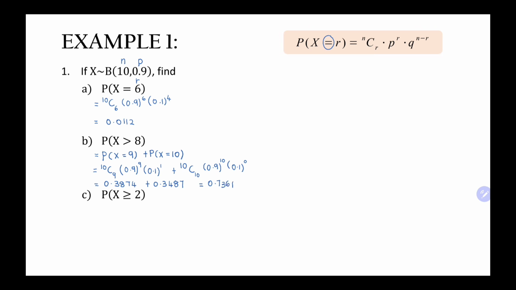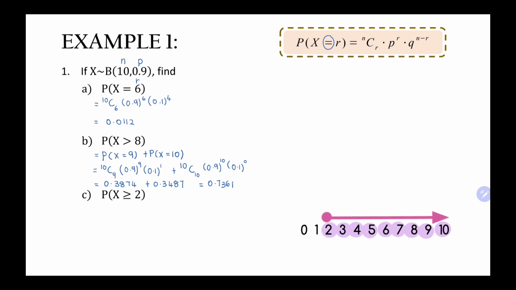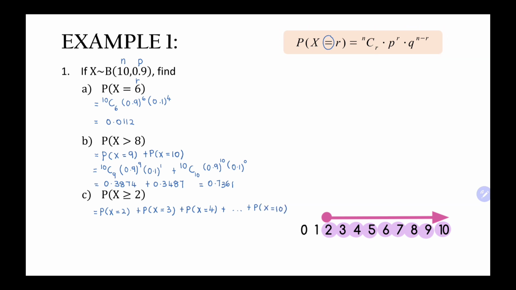Next question, we want to find P(X ≥ 2). Greater than or equal to 2 means we start from 2 until 10. P(X = 2) plus P(X = 3) plus P(X = 4) plus until P(X = 10). So we can see there is a lot of work to do here. We can use another way. We can use 1 minus P(X < 2).